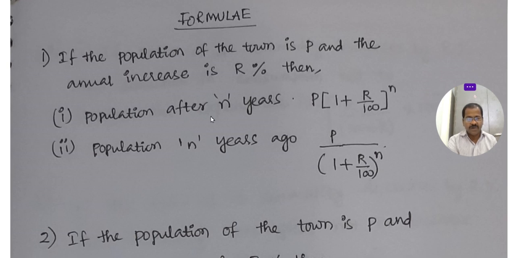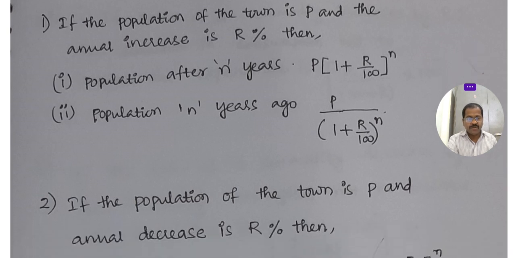All these are the shortcut formulas for competitive exams and for software jobs also. If I want to know the population n years ago, 2 years ago, 3 years ago, okay, previous years, then this is the formula: P by 1 plus R by 100 to the power n. Okay, after n years, this formula; before n years, this formula.